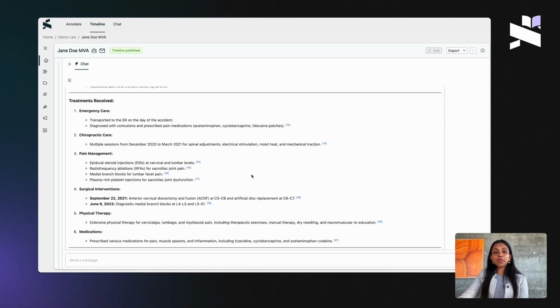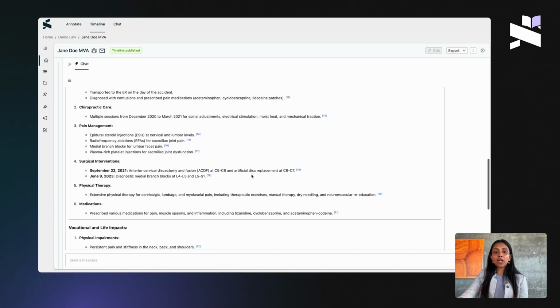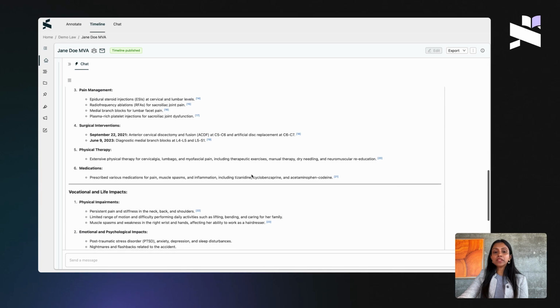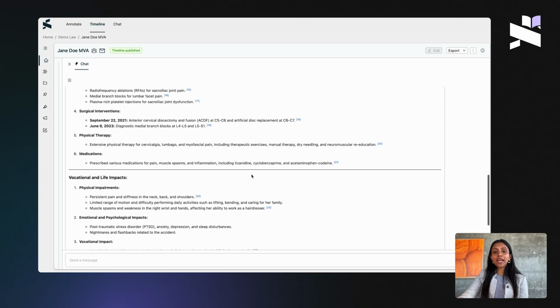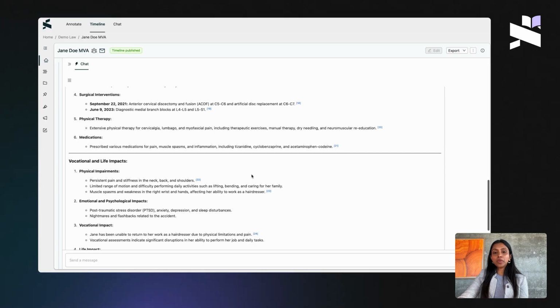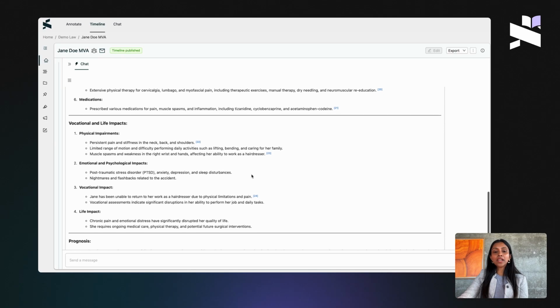It'll also work you through the treatments received. So here we can see emergency care, chiropractic care, injections and pain management, surgical intervention, physical therapy, and medications. As asked, it also works through the vocational and life impacts in this case, and it provides a nice summary